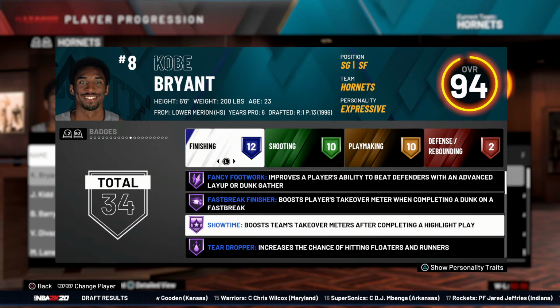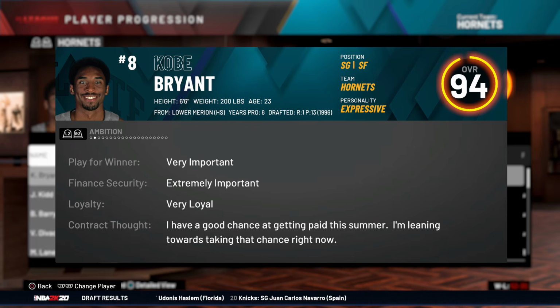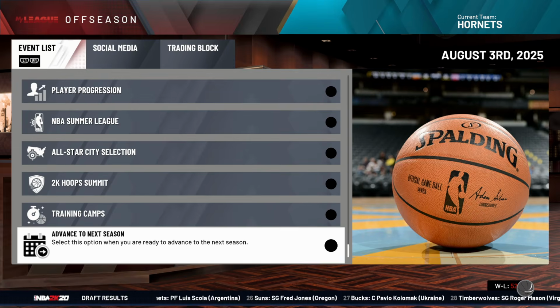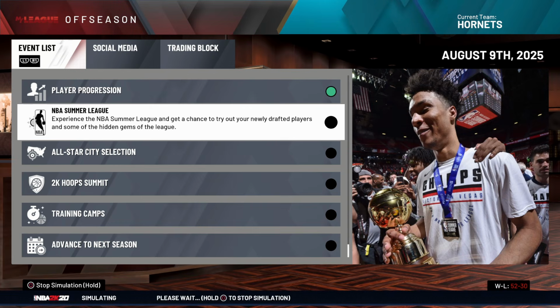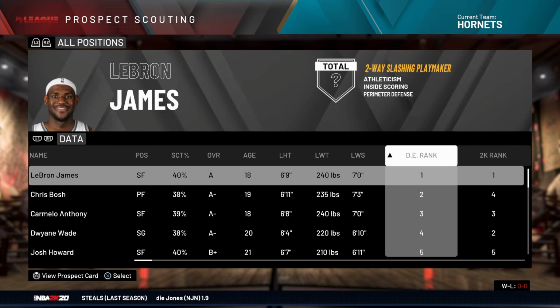Now has 6 Hall of Fame finishing badges and 4 shooting. He says, I have a good chance of getting paid this summer. I'm leaning towards taking that chance right now, so he might decline his player option. Season number 7, also known as 2002, 2003. And oh boy, here is our next year's draft class. You already know what it is.